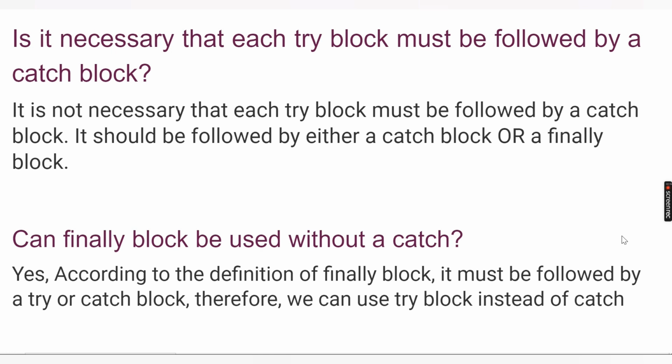In the previous video we learned the concept of exception handling and also understood the three important keywords in exception handling: try, catch and finally block. So in this video we will see some other questions. Let's start with the first question.